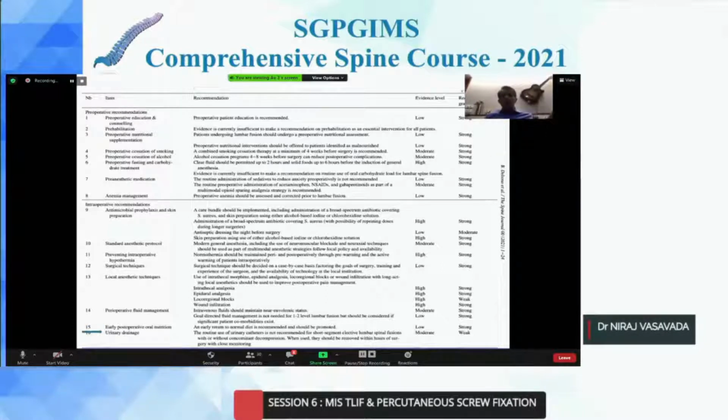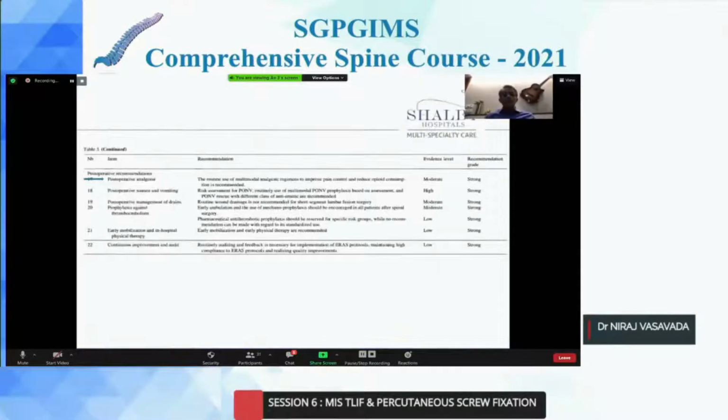For 1 and 2 level patients, we don't generally put a catheter, and more than that, we try to remove the catheter within hours of surgery. What we do is we ask our patient to empty the bladder before we take the patient inside the OT, and after the surgery is over, before the patient is shifted to recovery, we put a K90 and empty the bladder again, and the next day, or the same day, the patient is mobilized. Postoperative analgesia is very important.